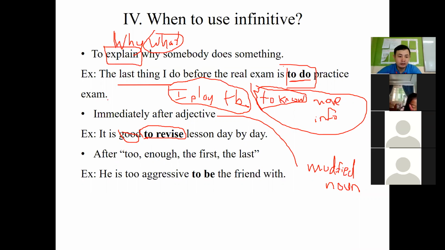The next one, we also use to infinitive after too, enough, the first and the last. Example here: he is too aggressive to be friends with. Aggressive means quickly getting angry. So he is too aggressive to be the friend with.